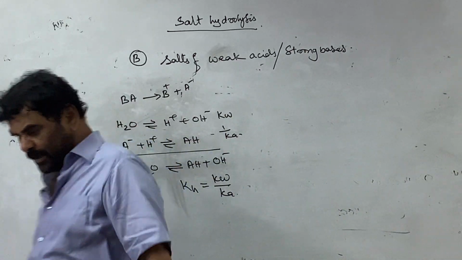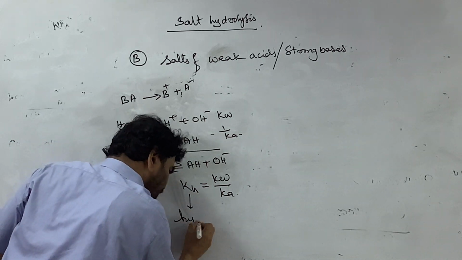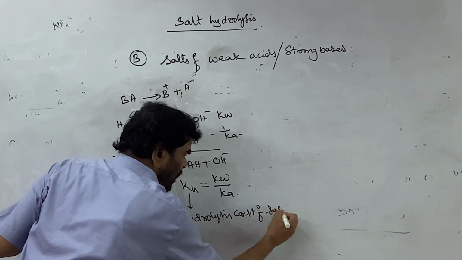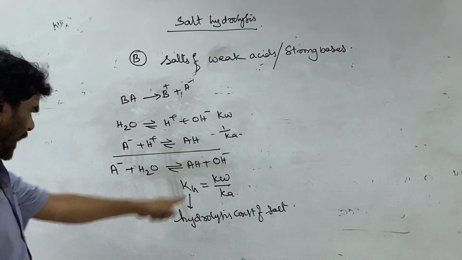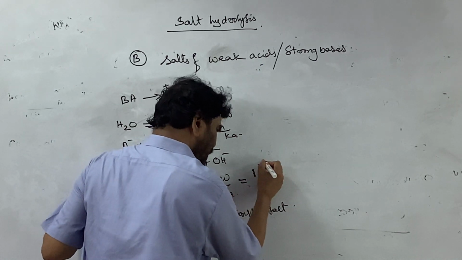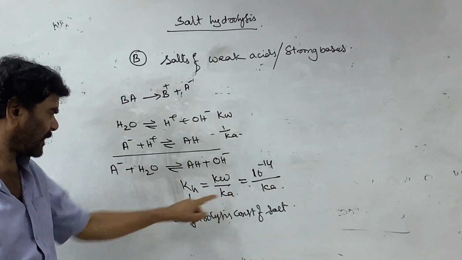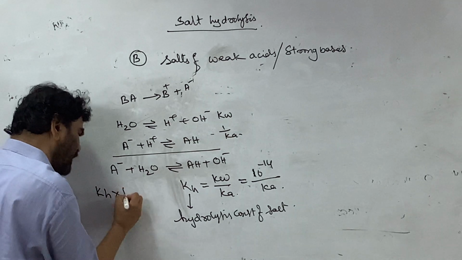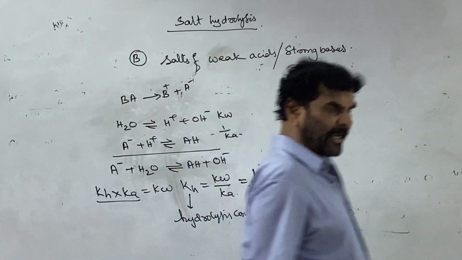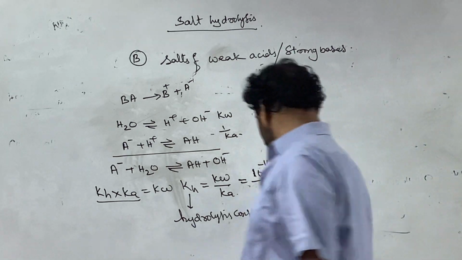This is called the hydrolysis constant of the salt. Every salt has its own hydrolysis constant. Kw is always 10 to the power of minus 14, so Kh is 10 to the power of minus 14 divided by Ka. That is, the hydrolysis constant depends on the Ka. We can also write Kh into Ka is equal to Kw. The product of these two is equal to Kw, that is the constant 10 to the power of minus 14.